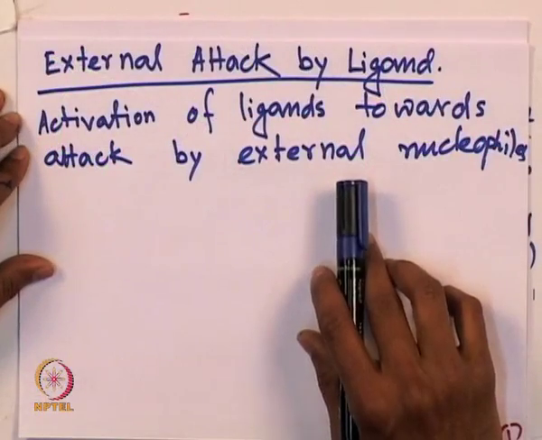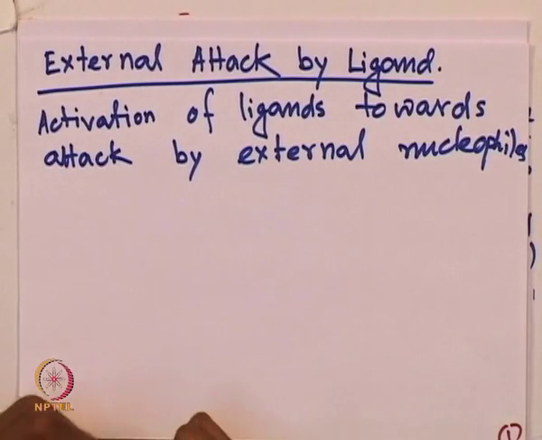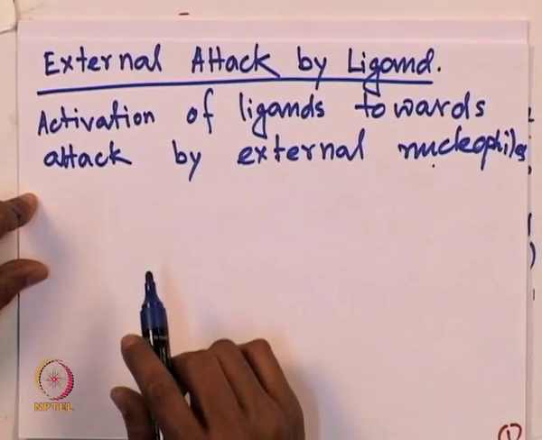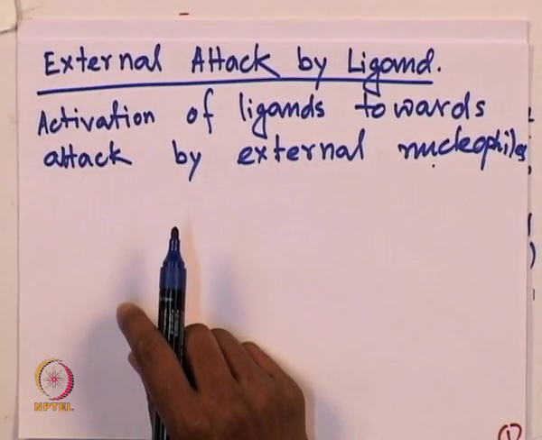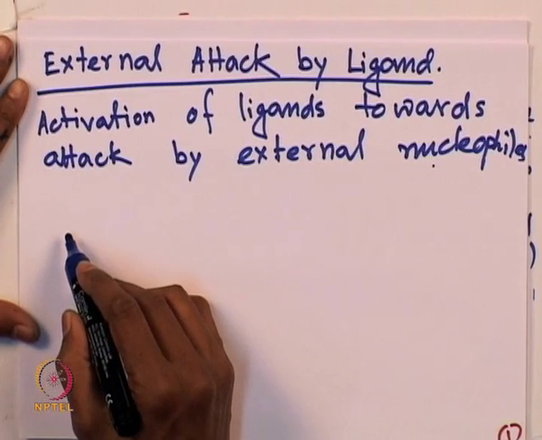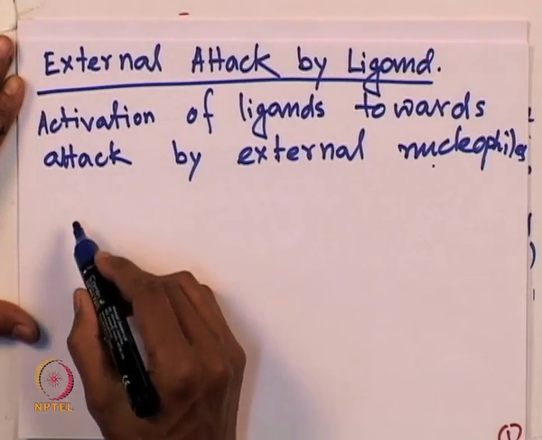Let's look at external attack by ligand. First of all, as I was trying to tell you, it is an activation of the ligand towards attack by an external nucleophile. So from an outside source, a nucleophile will attack the ligand, namely the olefin, and that ligand is associated with the metal center. Without association of the metal center, this attack may not be feasible.